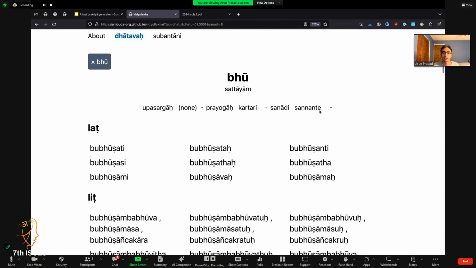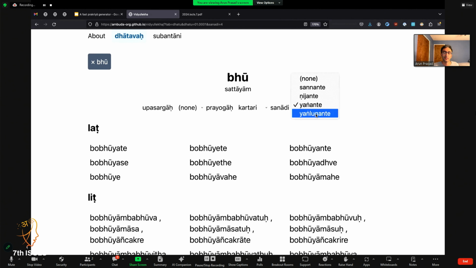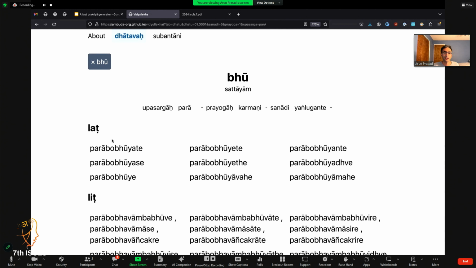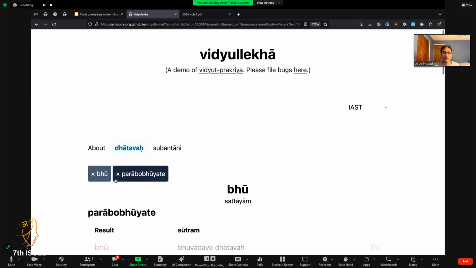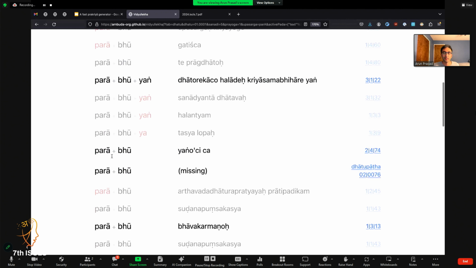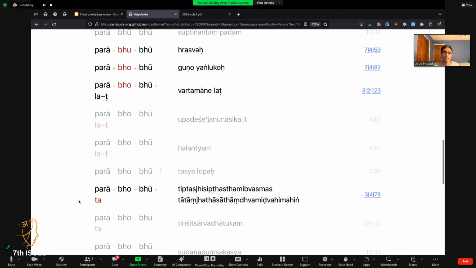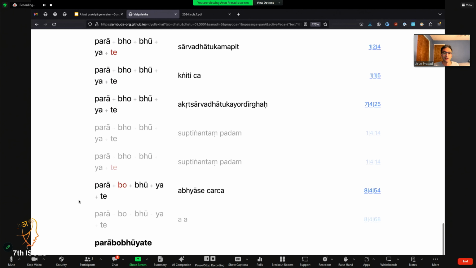like using a sananta prakriyā like san, or nic, or yan, or yanluk as well. I can change this to karmani prayoga and add an upasarga as well. And again, this is all happening in the browser. And if I click one of these words, I get a step-by-step computational derivation of this word form, showing the rules that apply with links to ashtadhyayi.com, showing how the word was created ultimately. And at the end, we have our final result, parabhūyate. So I'll return to this later in the presentation.